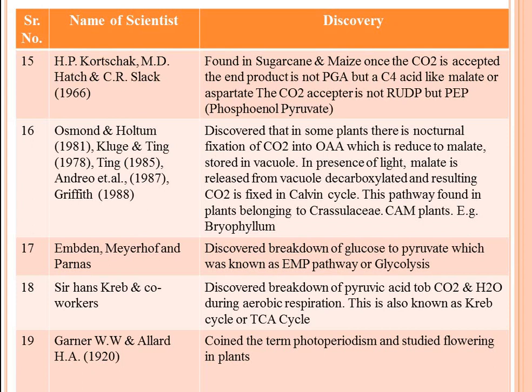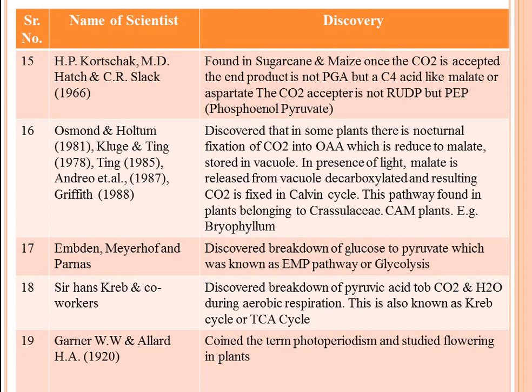It is also known as the C4 pathway, the Hatch and Slack pathway, in which the first compound formed is a 4-carbon compound. It is oxaloacetic acid, and then it is converted into malate or malic acid. The CO2 acceptor in this reaction is not RuBP, but phosphoenol pyruvate.